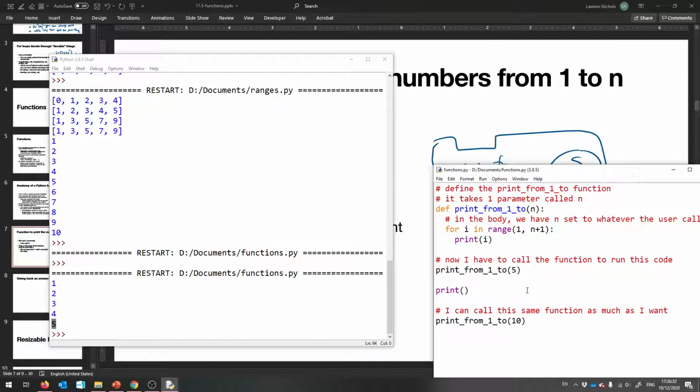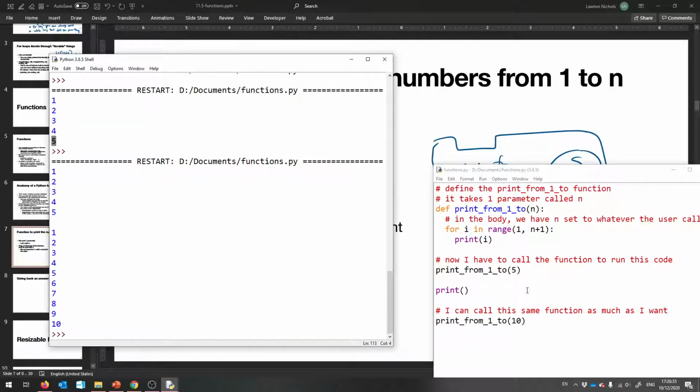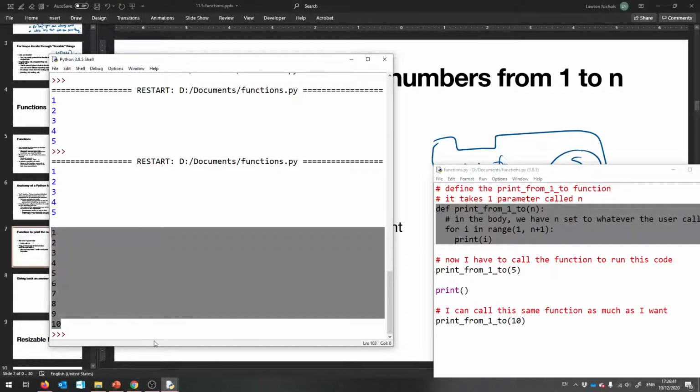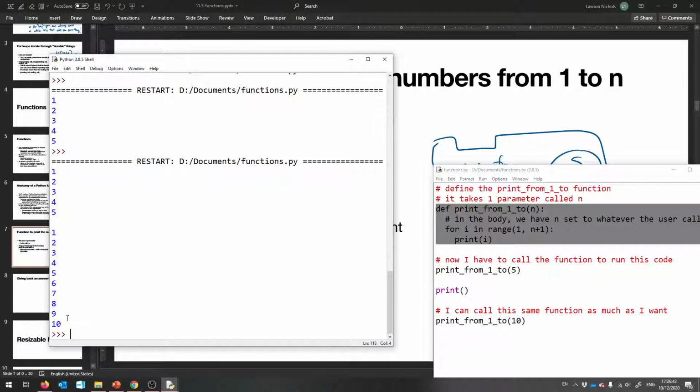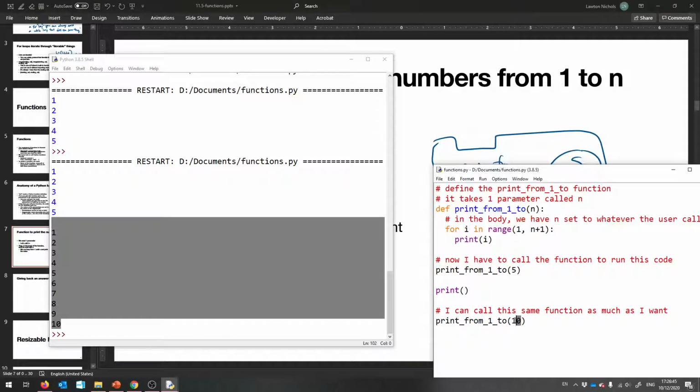And I hope you understand the point of all this. It's to save us a lot of typing. I don't have to copy and paste this to do something slightly different. I'll just call the function with a different parameter. You see that? So now it's going to print from 1 to 10, because when I call it here, it's going to jump to this code and set n to be 10.